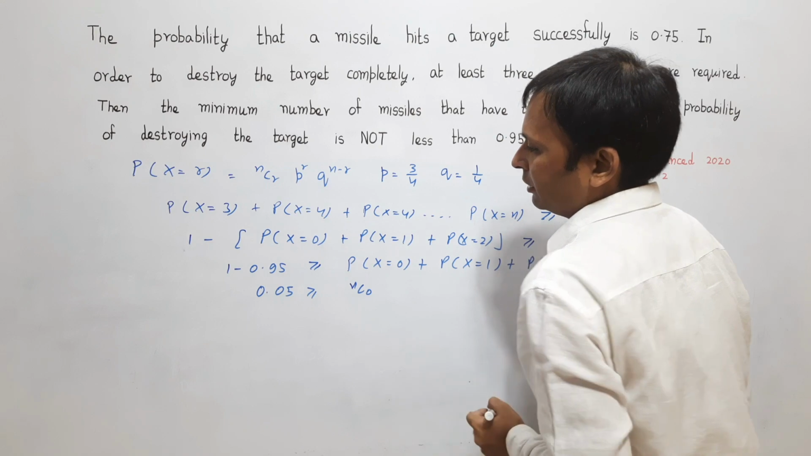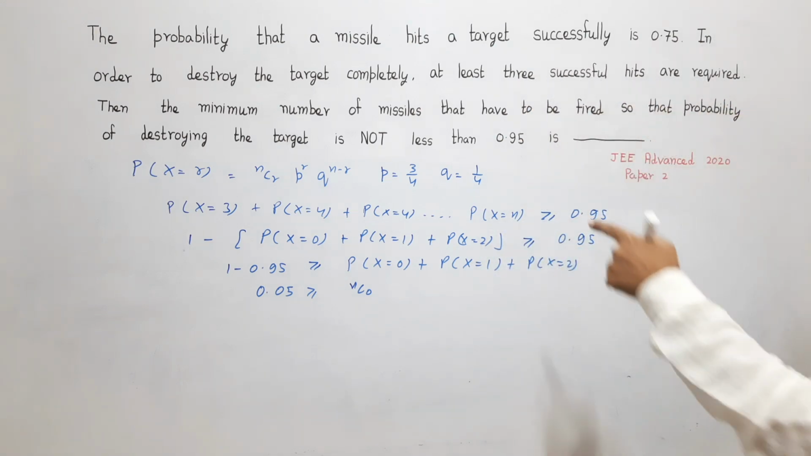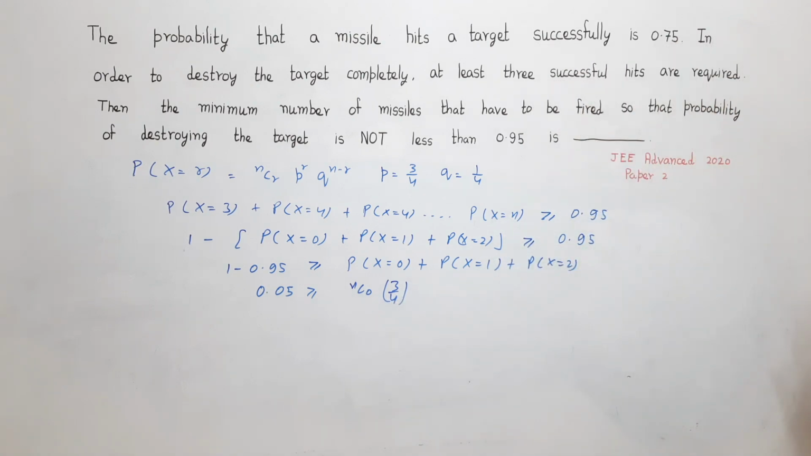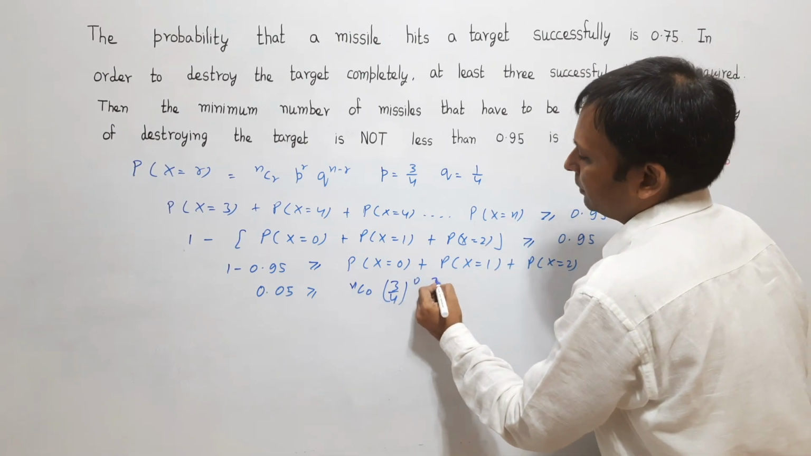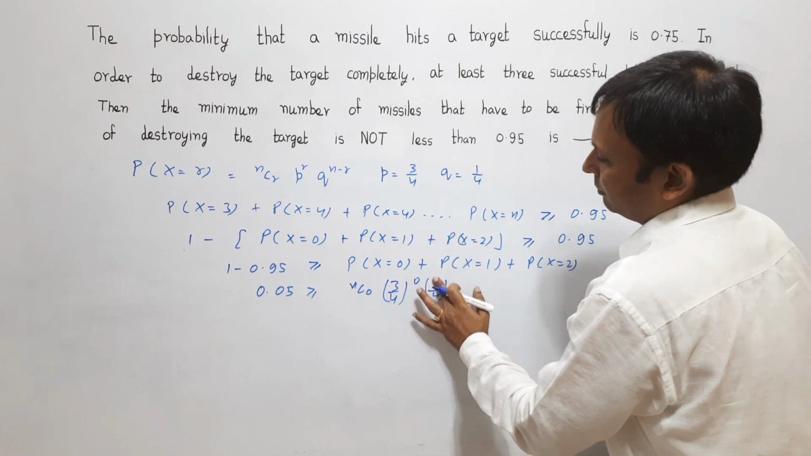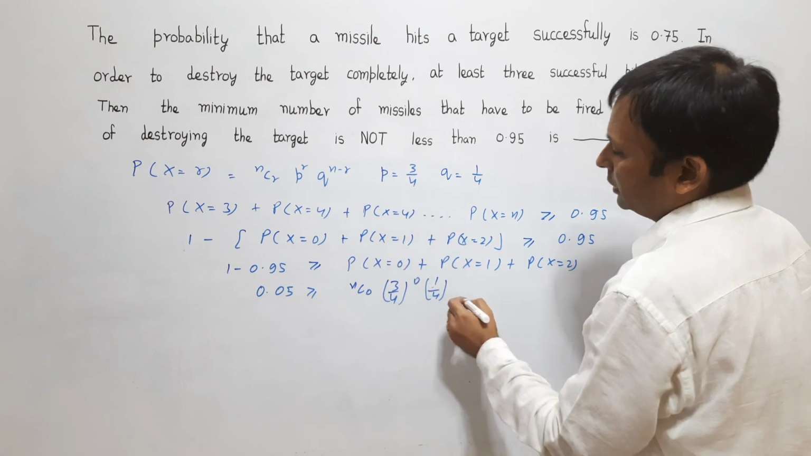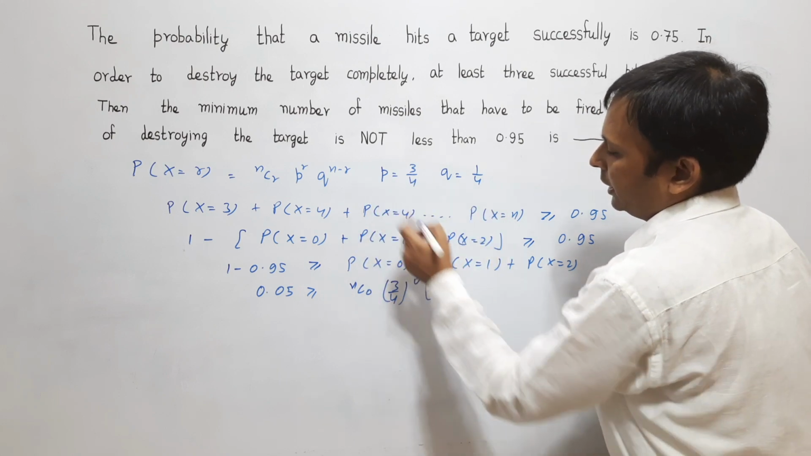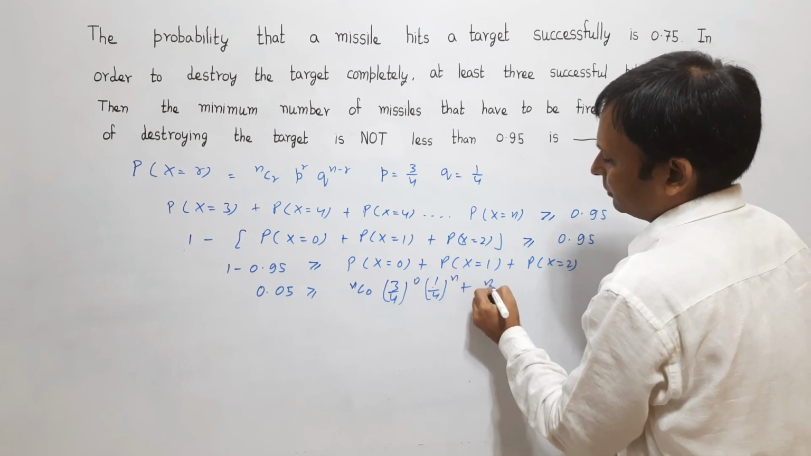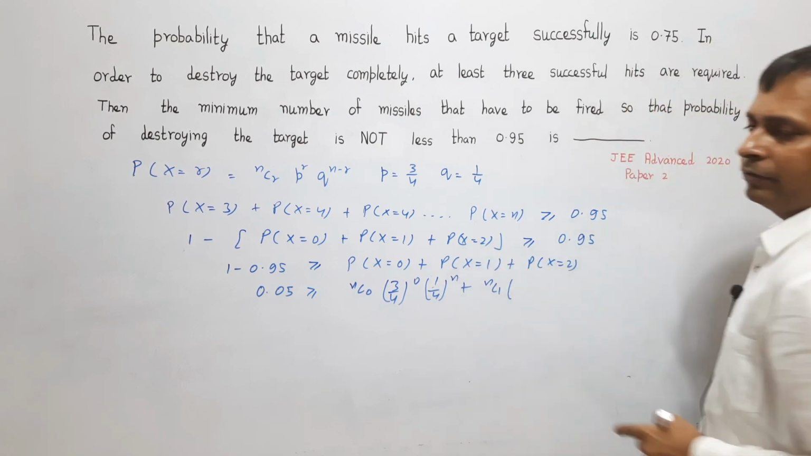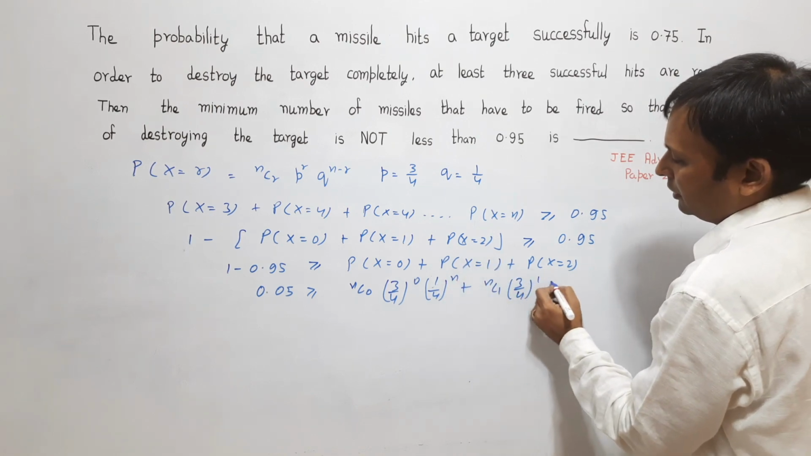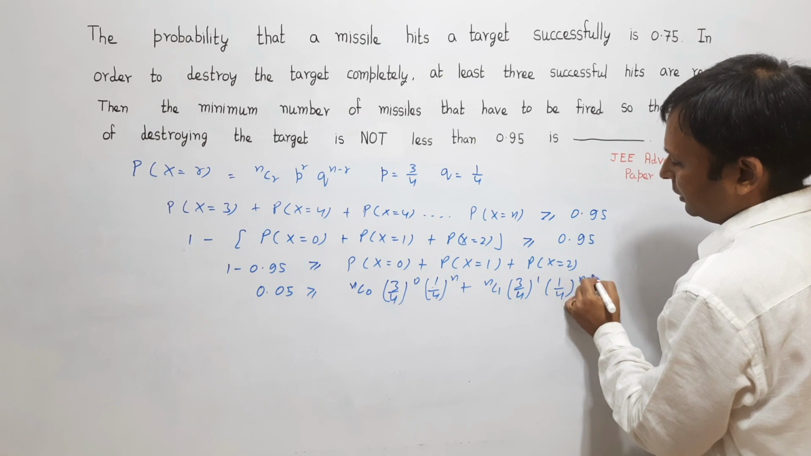So I get nC0. What is the value of p? The value of p in this case is 3 by 4. So this is 3 by 4 raised to the power 0 multiplied by 1 by 4, because 1 minus 3 by 4 is q, raised to the power n minus r. So n minus 0, which is equal to n. Plus this becomes nC1 multiplied by 3 by 4 raised to the power 1 into 1 by 4 raised to the power n minus 1.